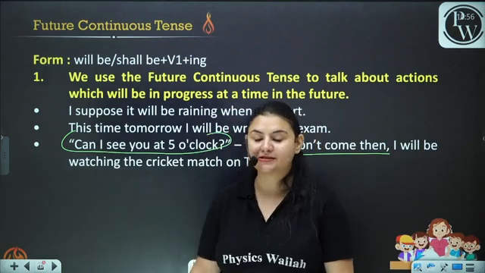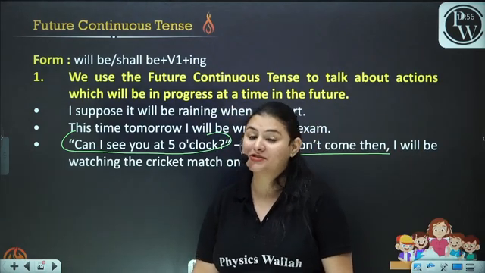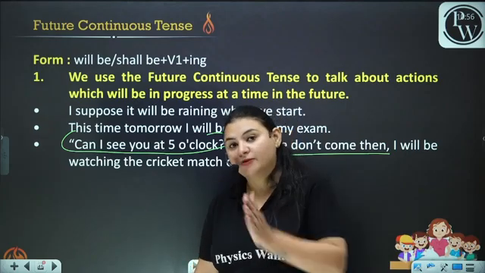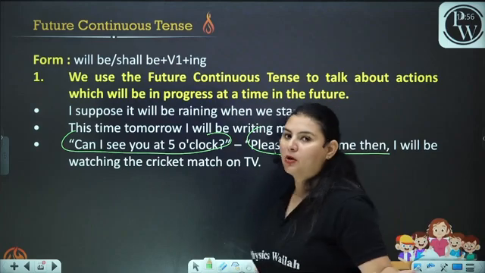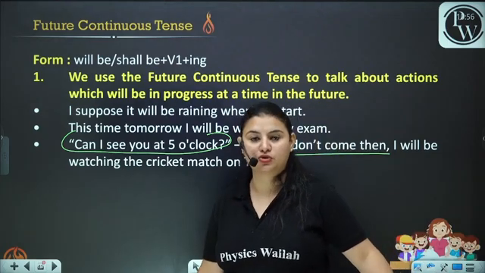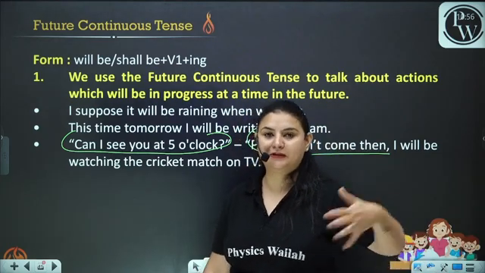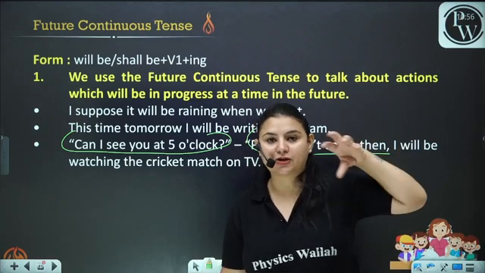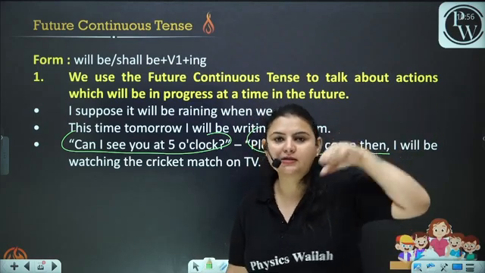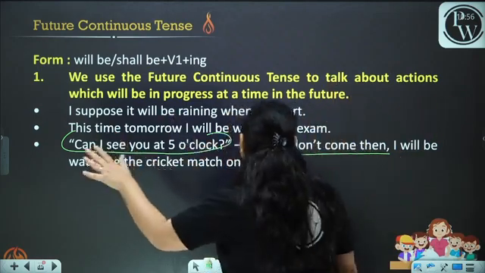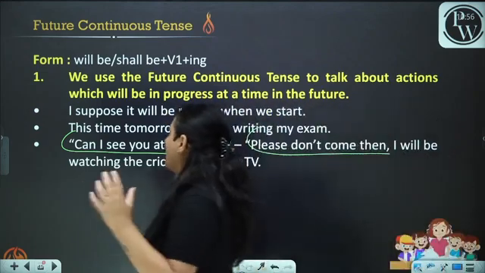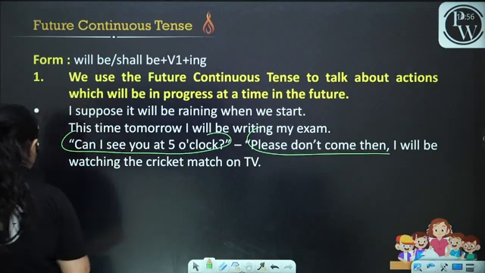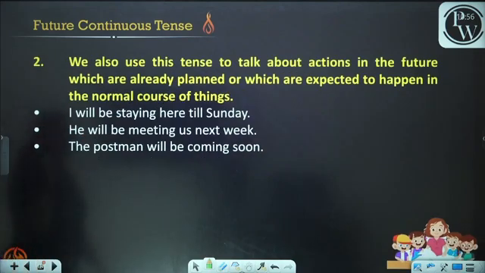Now somebody is asking you, can I come to see you? You are saying, no, I will be watching the cricket match on TV because you're pretty sure about it, that you are going to do it in the future. You would be doing that thing in the future. Okay, when that action would happen, if he comes at that time, you would be watching the cricket match on TV. Okay, so here is where we use the future continuous tense.